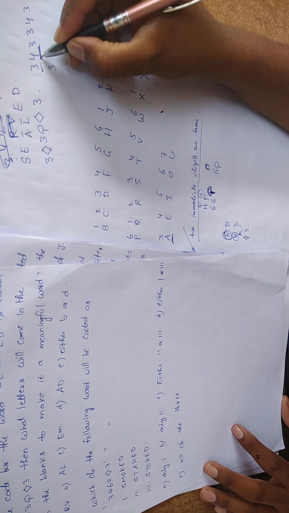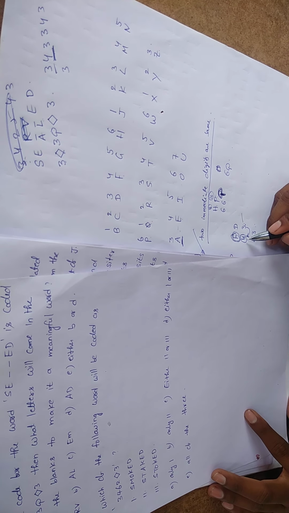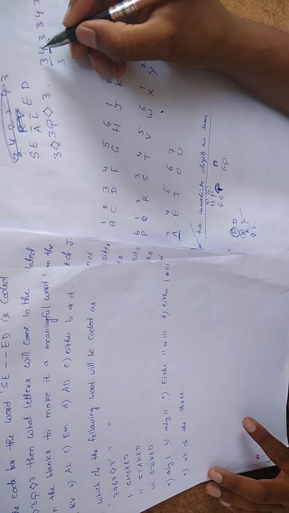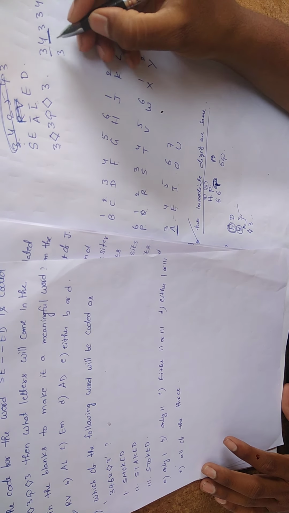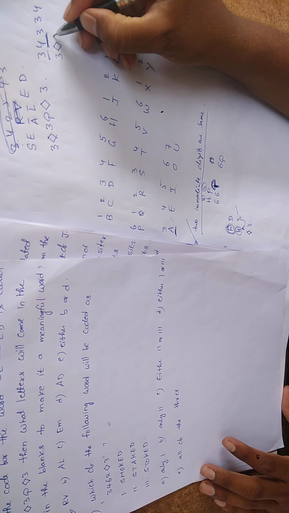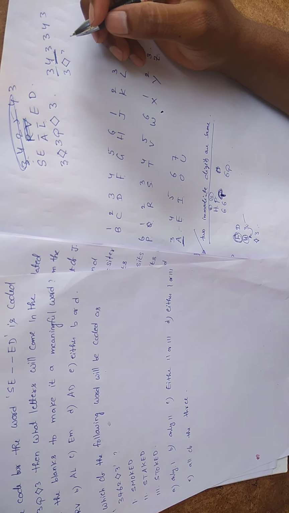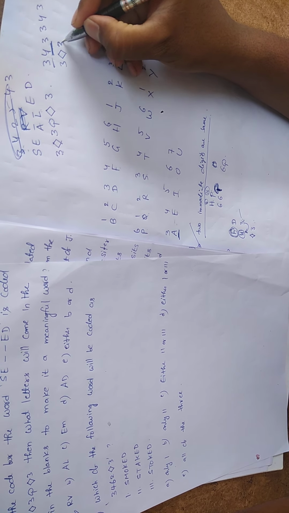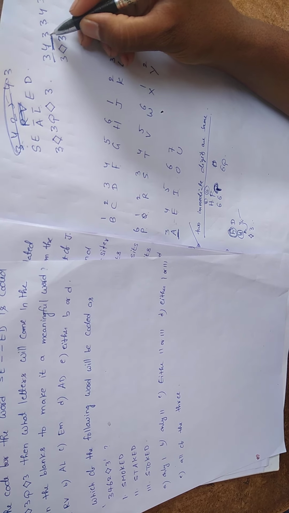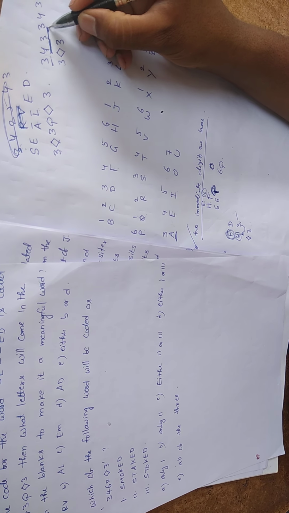For this one, shall I apply condition number 2? See here. Preceding integer is one more than the succeeding. Preceding is one more than succeeding, then this is the highest one. It should be replaced with a diamond. Next one is what? Here 3. Next one is what? 3. Next again 3 and 3. So here these two are same and these two are same.